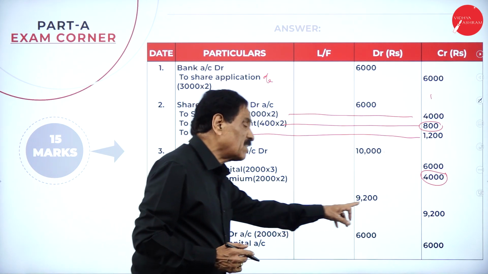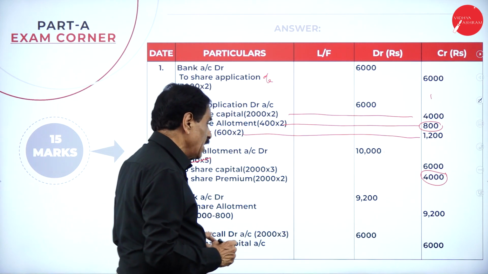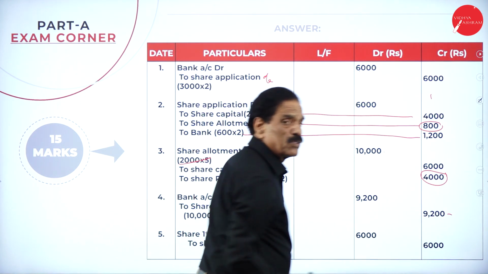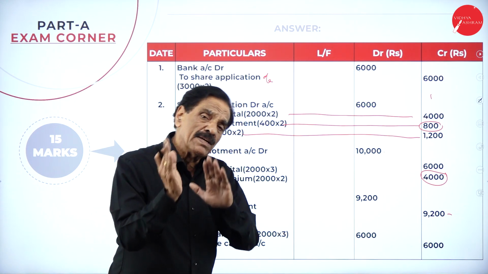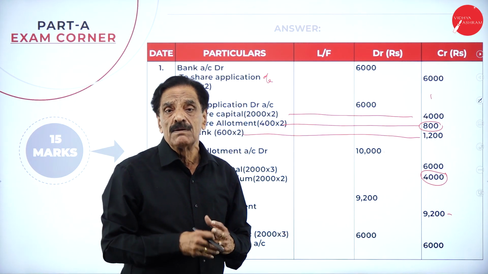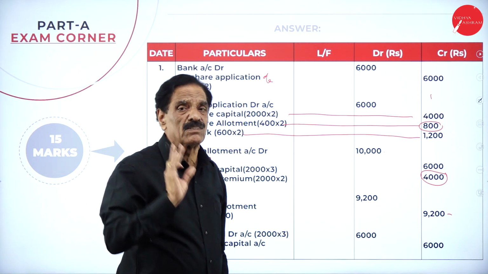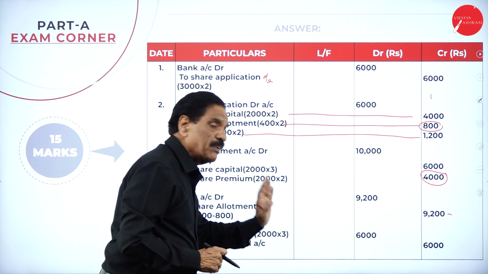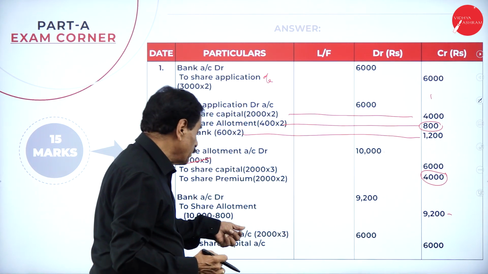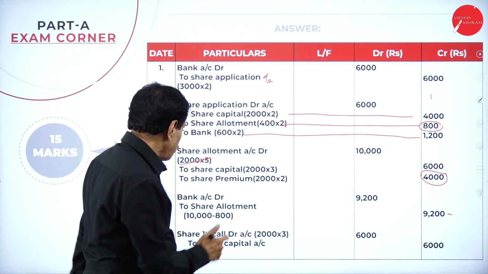Entry, bank account debit 9,200 to share allotment account 9,200. So it compensates: he paid more in application but less in allotment account. That's all. Then the due entry for the first call. What's the first call money? 3.